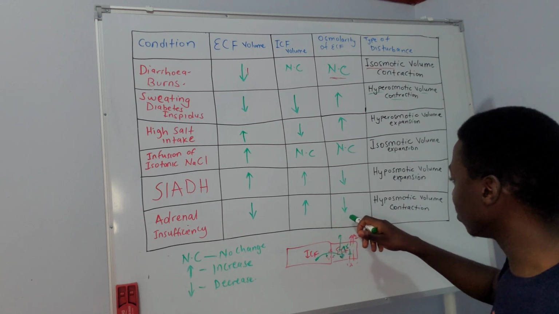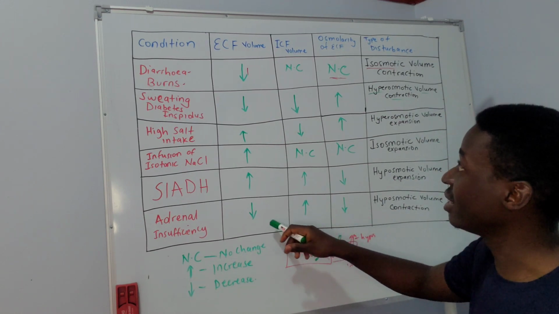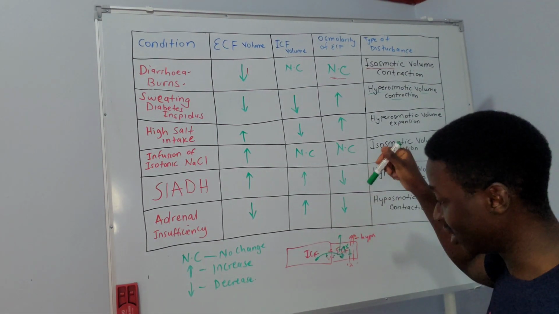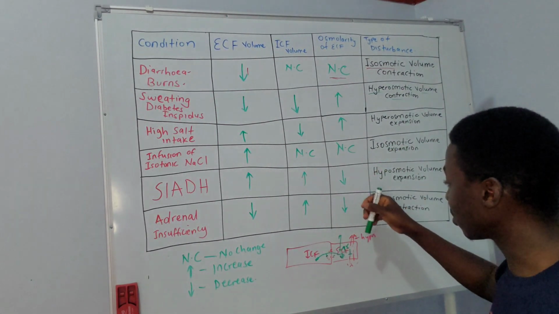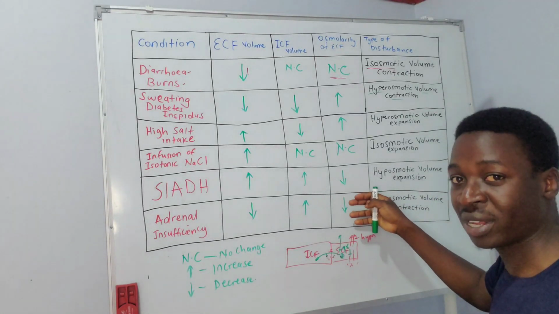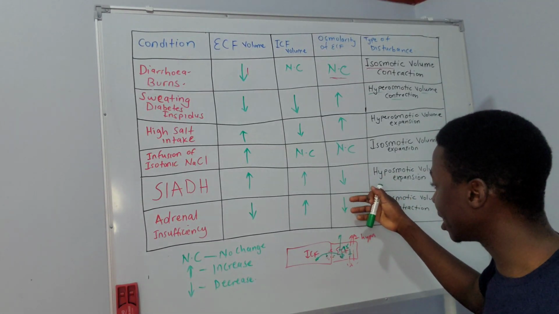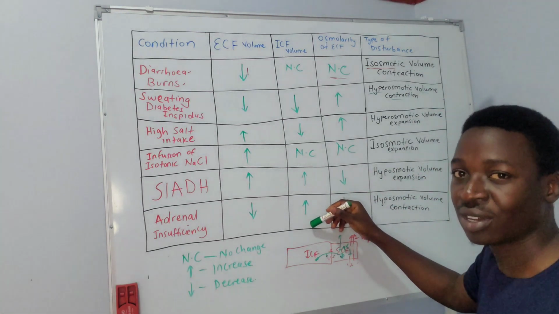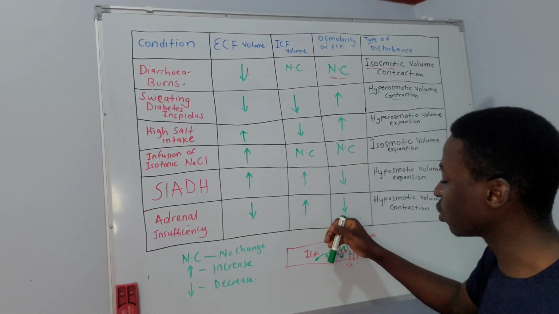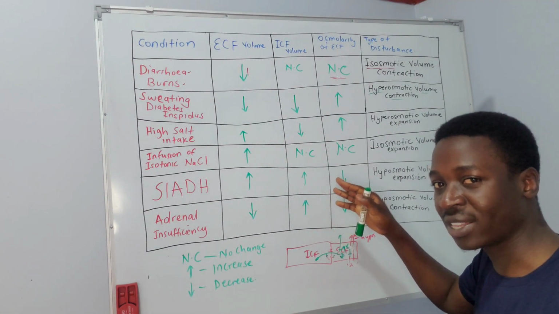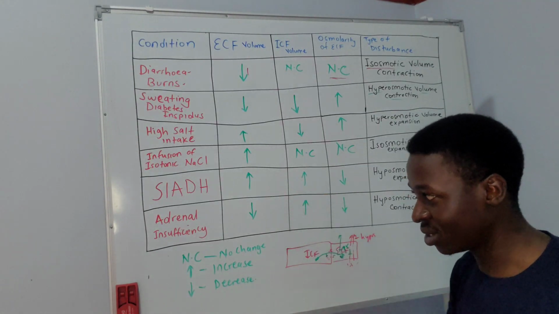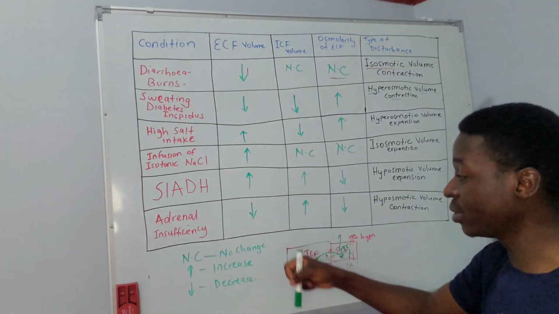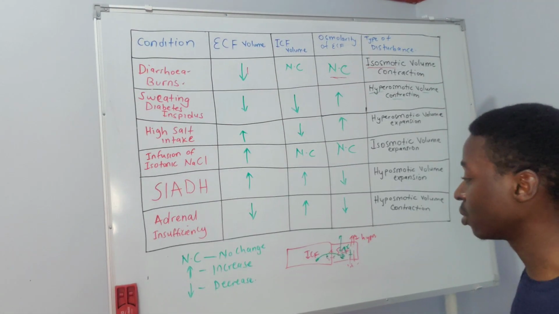Because of the change in osmolarity between the ECF and the ICF, there was excess water compared to the solutes. That is what caused a shift of some fluid from the ECF to the ICF. So you expect an increase in the volume of the ICF, coupled with a decrease in the volume of the ECF, following the loss of sodium chloride.